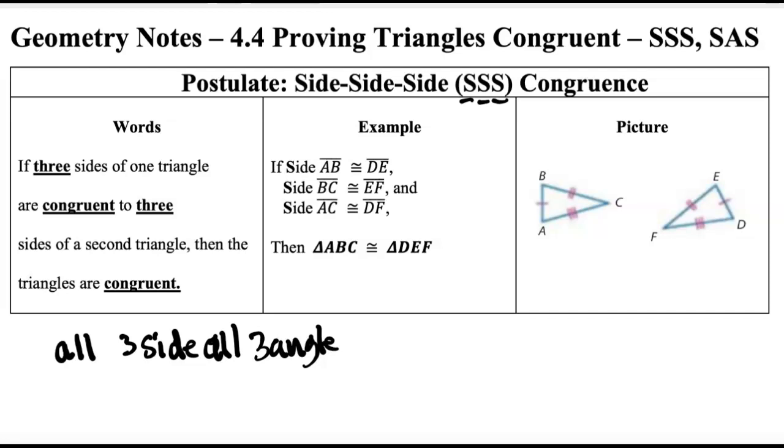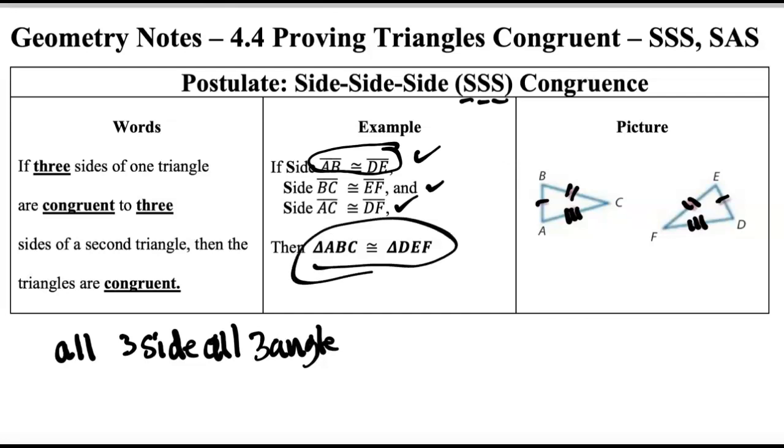So remember we said oftentimes we're going to be seeing these markings right here. So you can see that when I talk about the measure of ED, it's showing that it's the same thing as AB. If this has two markings, then it's congruent to this section, which is two markings also. So that's BC is equal to EF. And finally, we have the third side. So if all you can do is prove that the sides are congruent, that's enough to make this congruent statement that the triangles themselves are congruent.